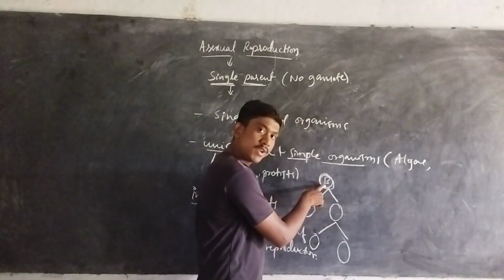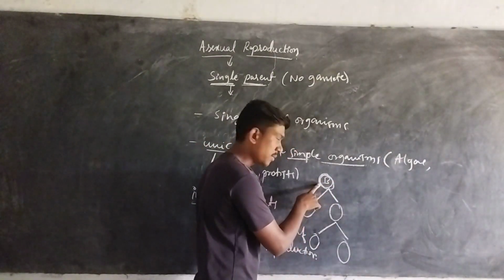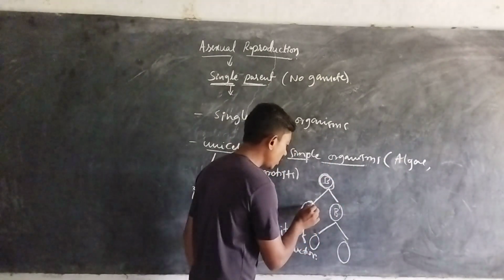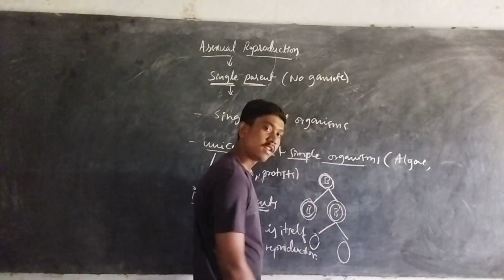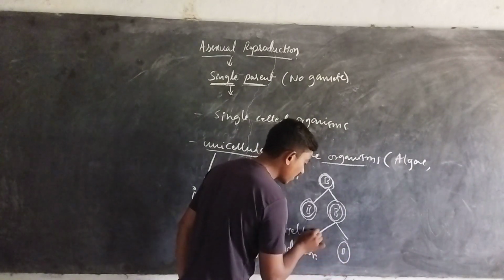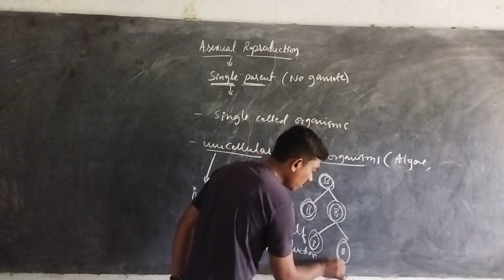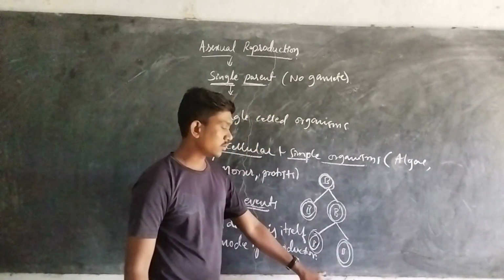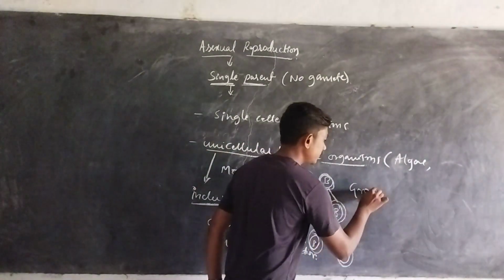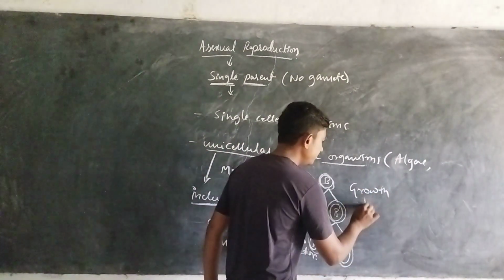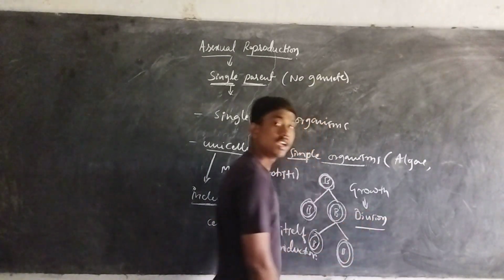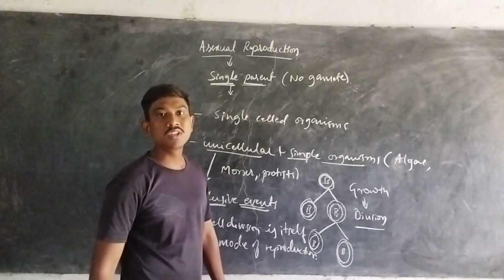What is happening? The single parent grows and matures, and once it attains maturity, it divides into similar organisms. Again these grow and mature, and finally they also have the ability to give birth to the same kind of organisms. Again these organisms grow and mature, and again they give rise to young ones. This kind of growth, maturity and then division is an inclusive event in unicellular organisms.